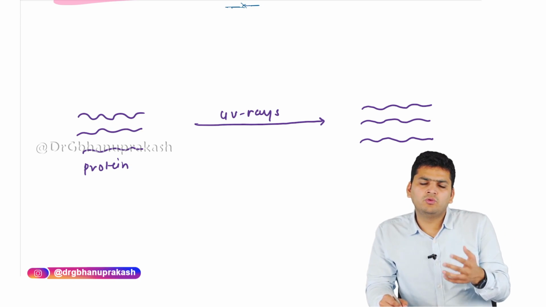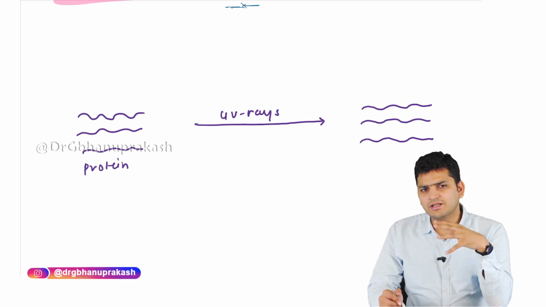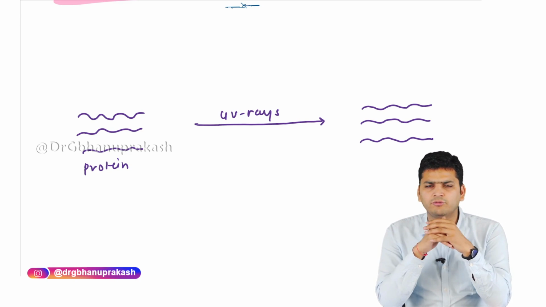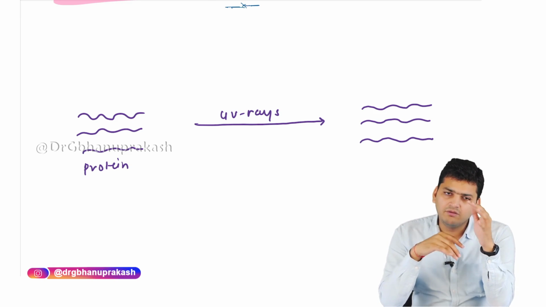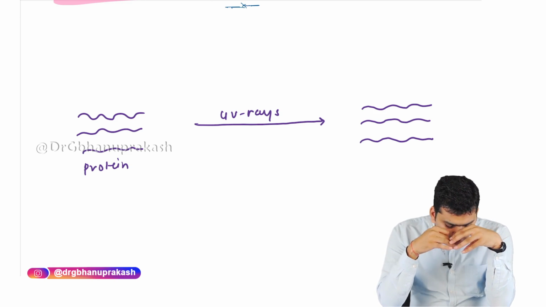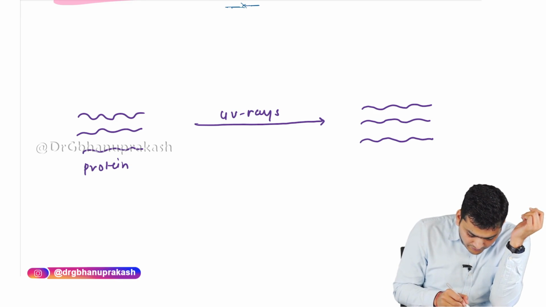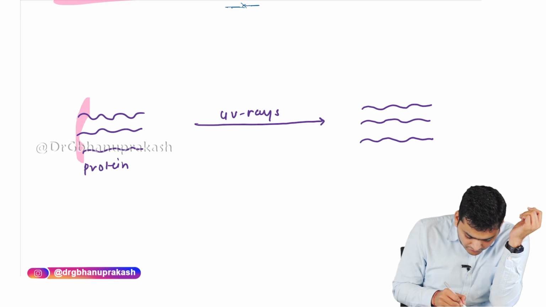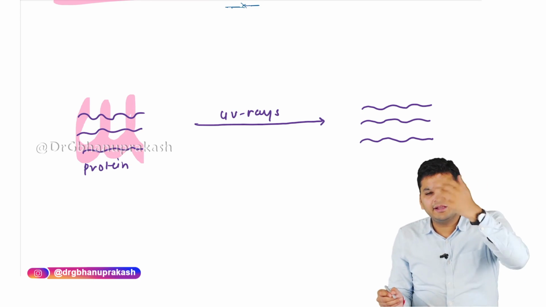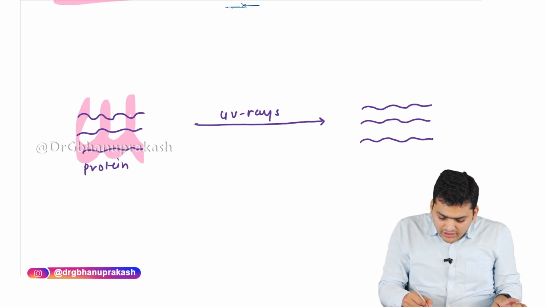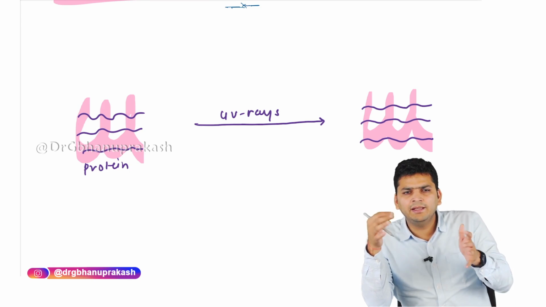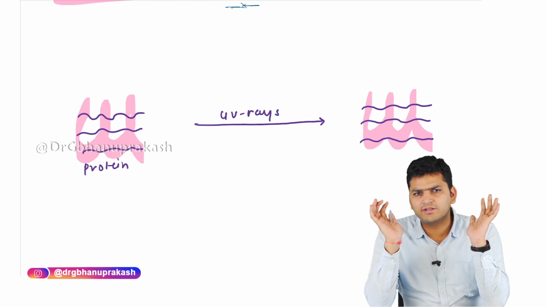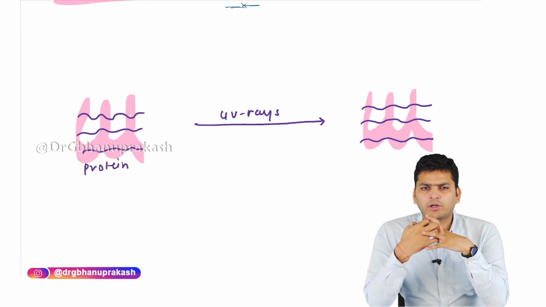So why is there no denaturation? Just now I told you that when you expose to UV rays, there should be denaturation. But now I am saying there is no denaturation that is routinely occurring. The reason is we have a protective mechanism. The protein fibers I have made are folded with a special molecule. This special molecule folds these other proteins so that denaturation will not occur routinely. Means when we go to sunlight routinely, the proteins will not be denatured in our skin.